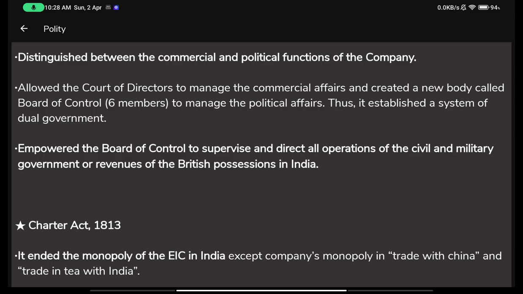It allowed the court of directors to manage the commercial affairs, and created a new body called the Board of Control, which had 6 members, to manage the political affairs. Thus it established a system of dual government. So now there was a dual government.